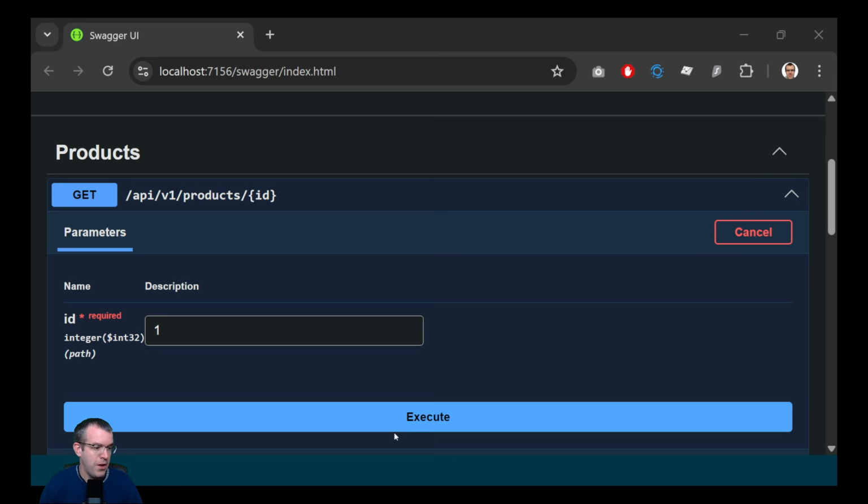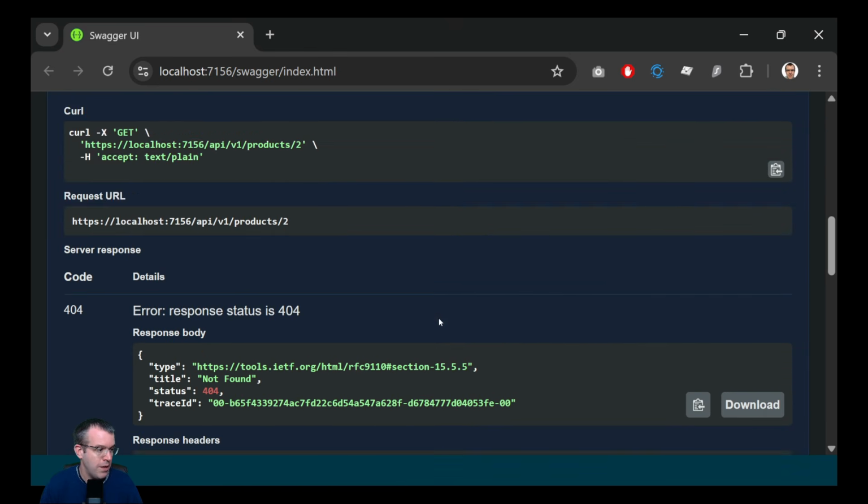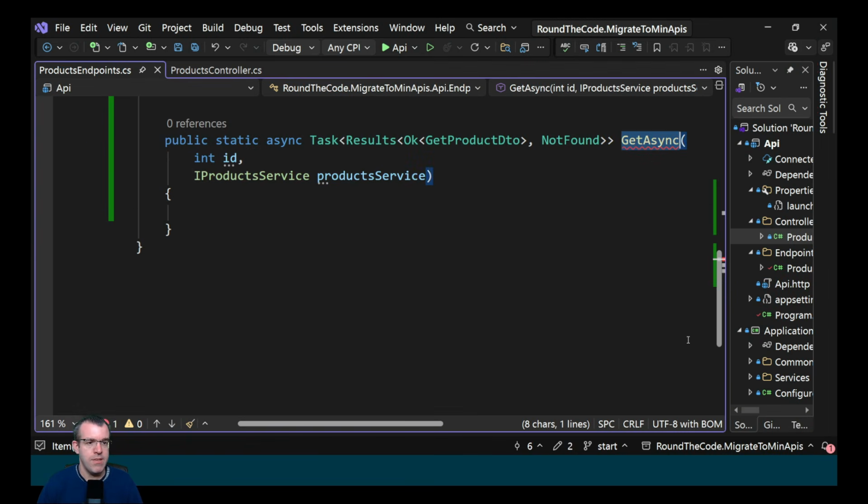Back to this video, the first controller endpoint we'll migrate is getting a product. This is where we specify an ID, and it either returns a product, or if it can't be found, it returns a not found error. We're going to add it into a static method and not follow Microsoft's documentation of lambda statements because it makes it difficult to unit test.